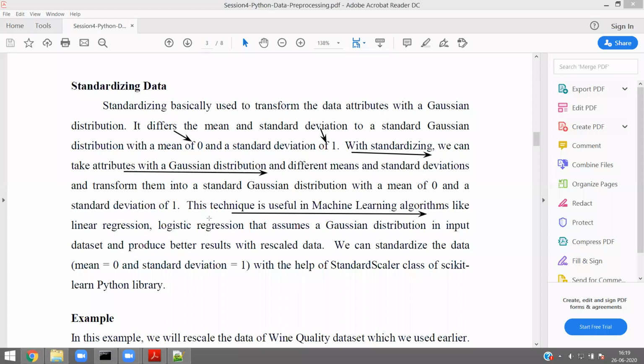This is useful for linear regression and logistic regression, because those techniques expect the input to be in a Gaussian distribution. If the data set is already in a Gaussian distribution, then it's okay. Otherwise, you can standardize the data, which is another part of data pre-processing.